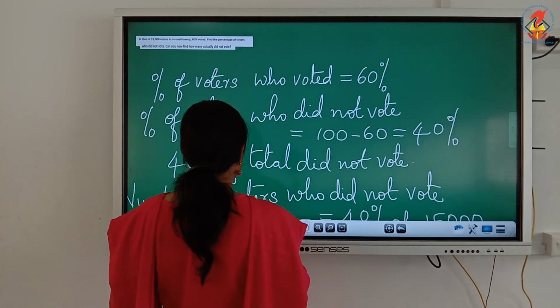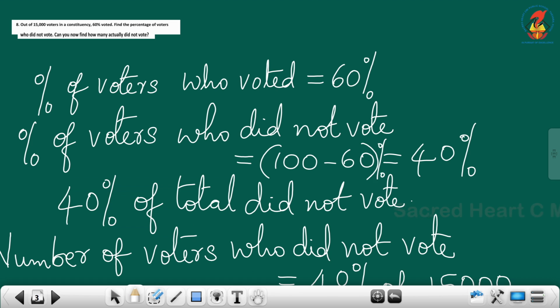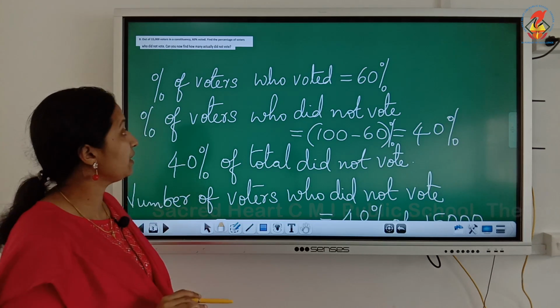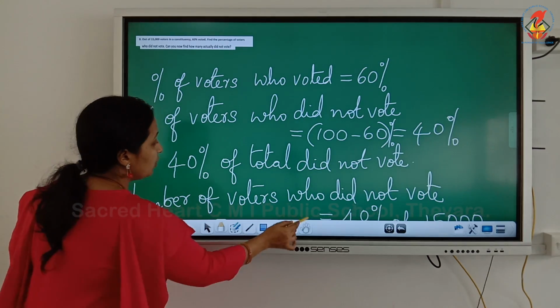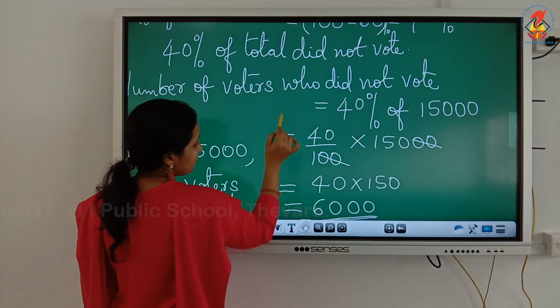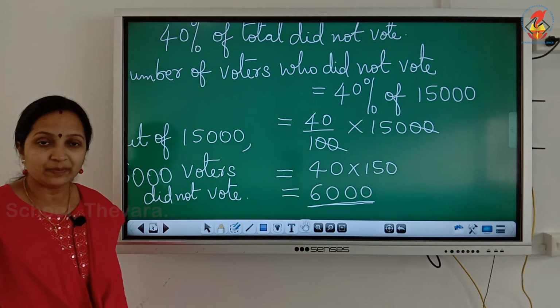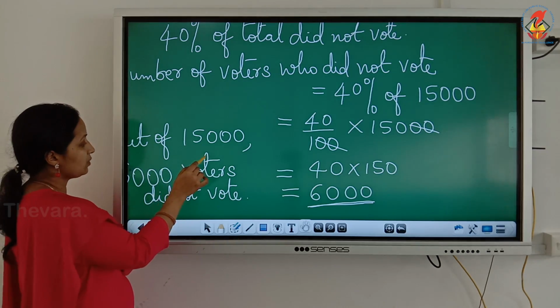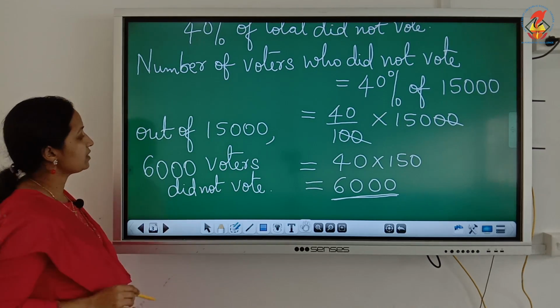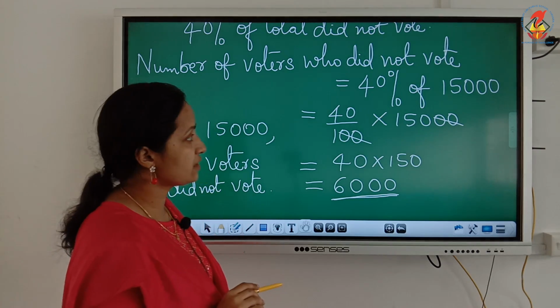What is the answer? 40% you get. That means 40% of the total did not vote. That means 40% of 15,000 did not vote. How will we find 40% of 15,000? Just multiply and divide, you will get the answer 6,000. What does it mean, children? Out of 15,000, 6,000 voters did not vote. I hope this answer is clear now.